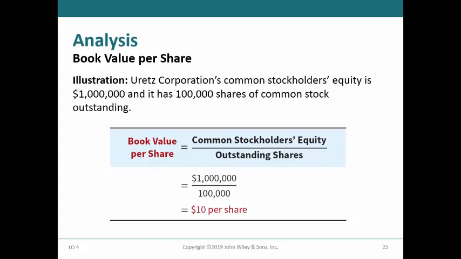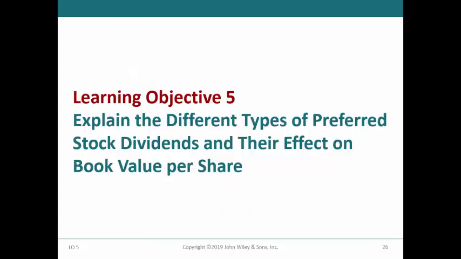Examples of computations of book value per share that includes both cumulative and participating preferred shares will be illustrated in detail in future slides for the appendix to the chapter. The last learning objective for the chapter covers the appendix, which includes a calculation of different types of preferred stock dividends and their effect on the calculation of book value per share.